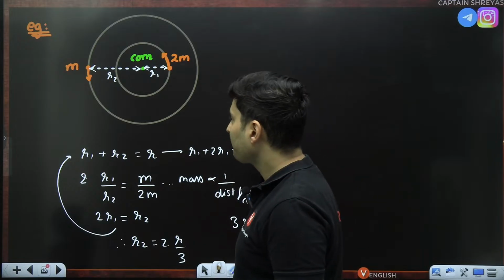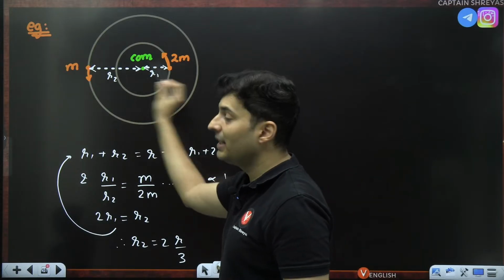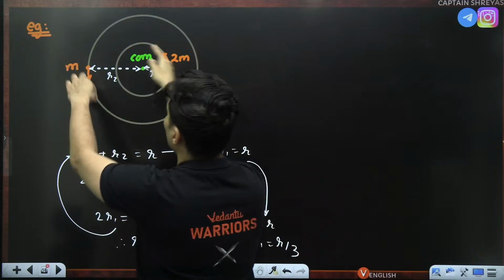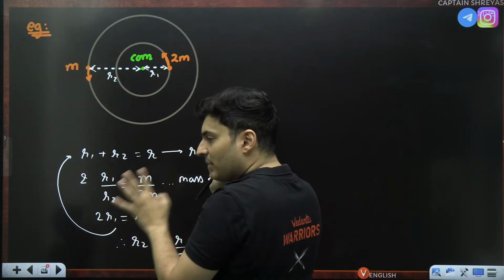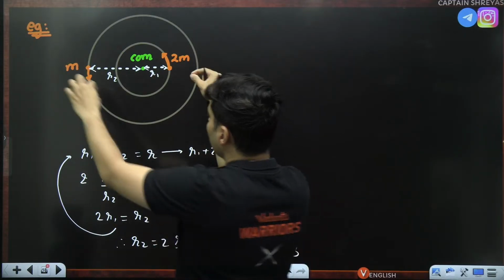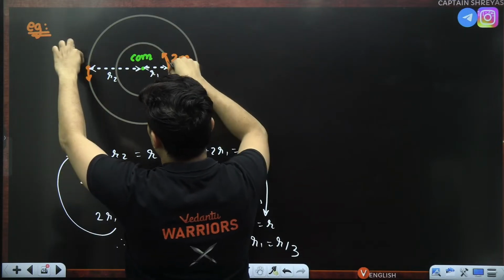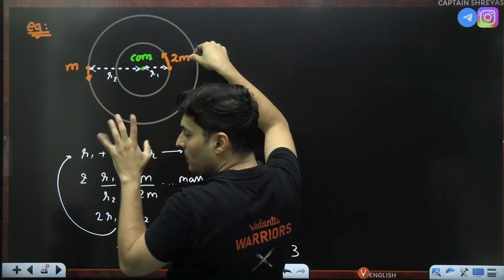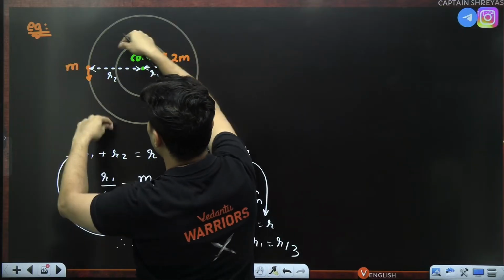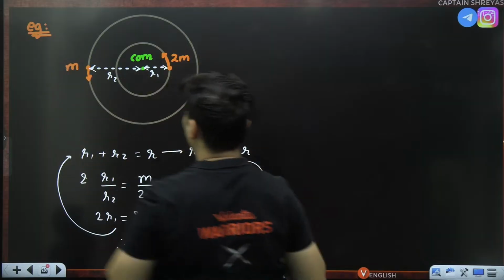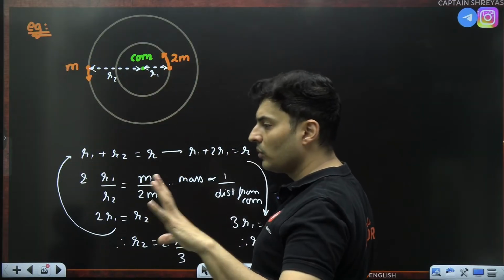Next step. These speeds will also be different. Obviously, both can't go with the same speed. Agree or disagree? Because how can both of them be going in circular path with the same speed? I'm talking about V, not omega. Omega will be same. V will be different. Now, how do I know whose V is more, whose V is less?